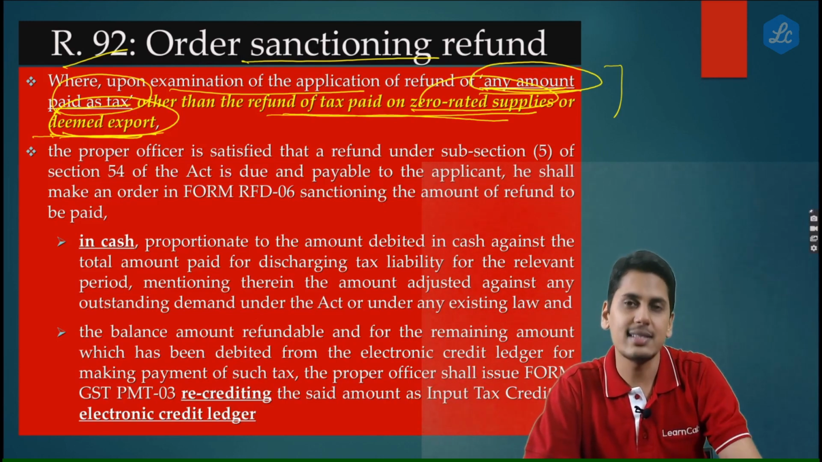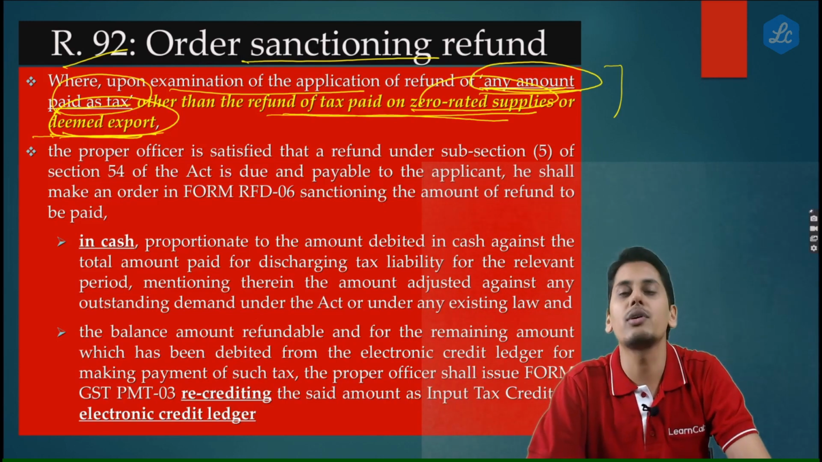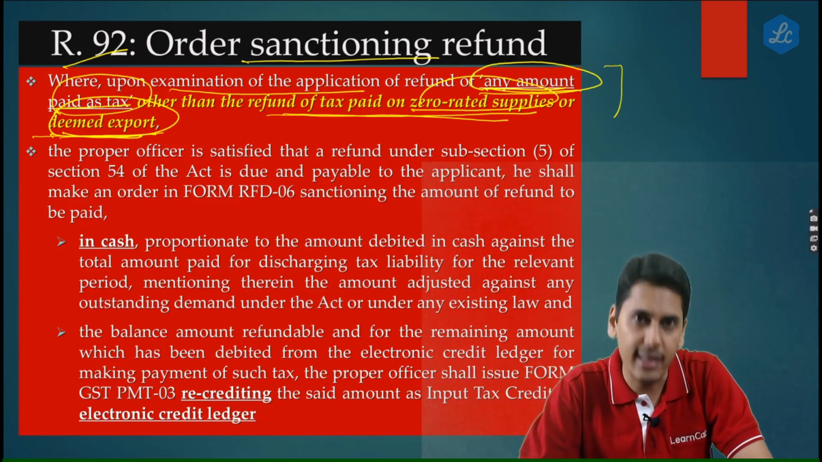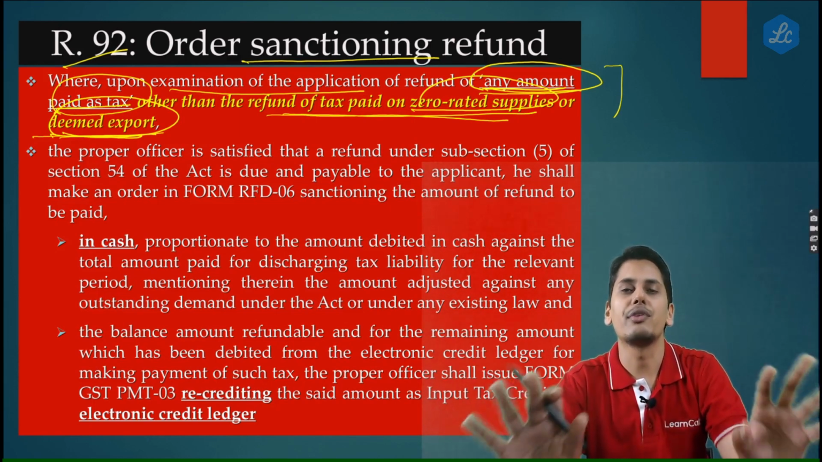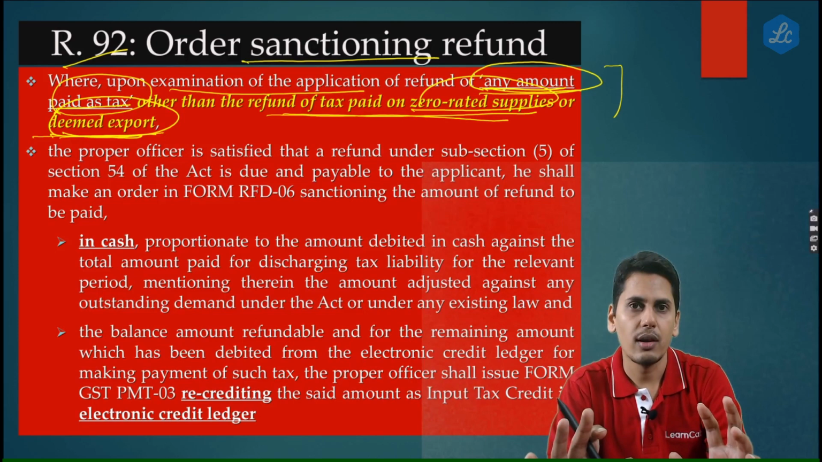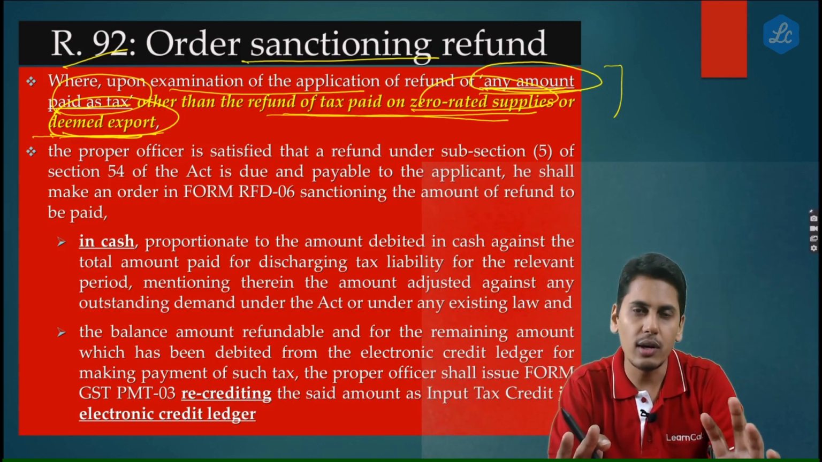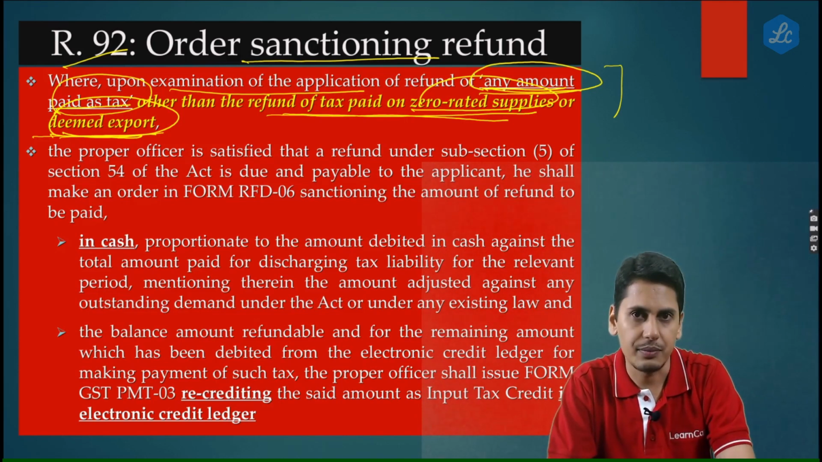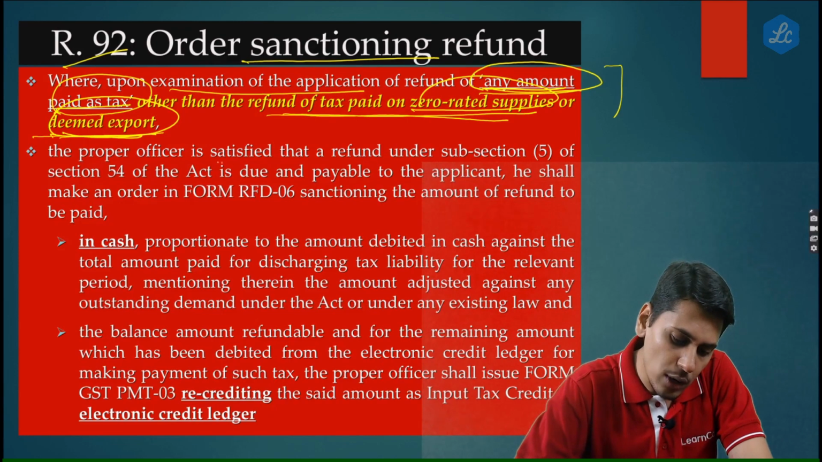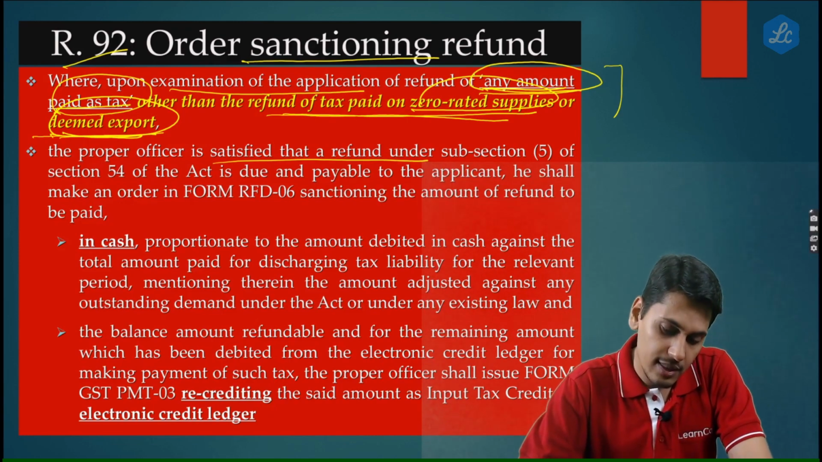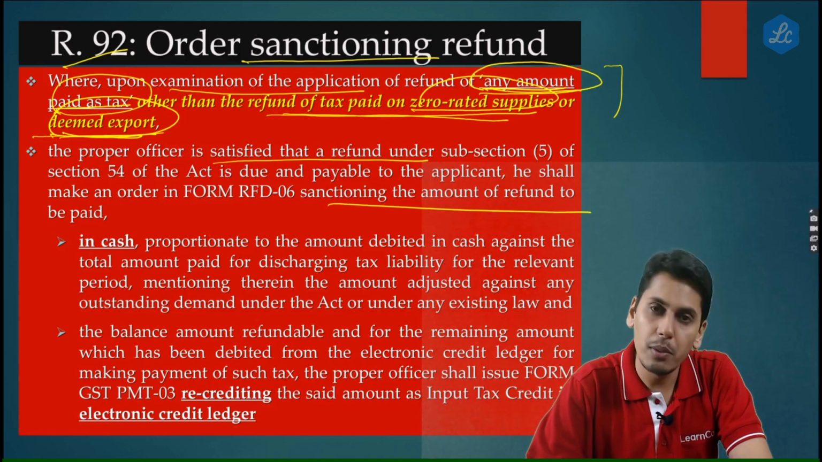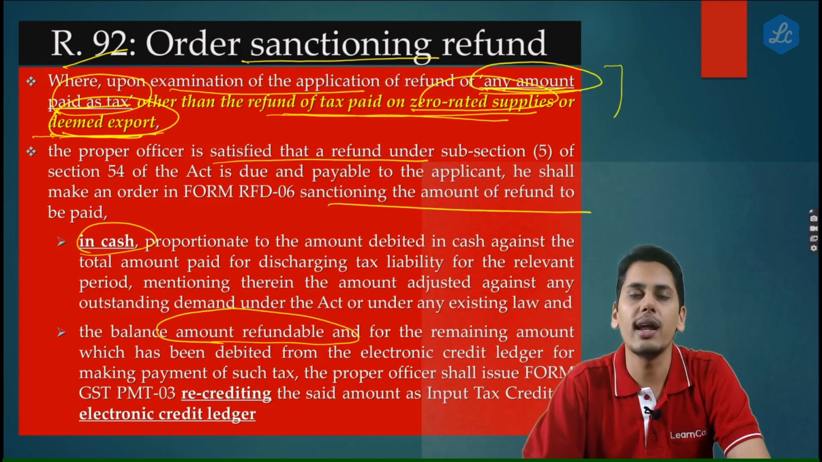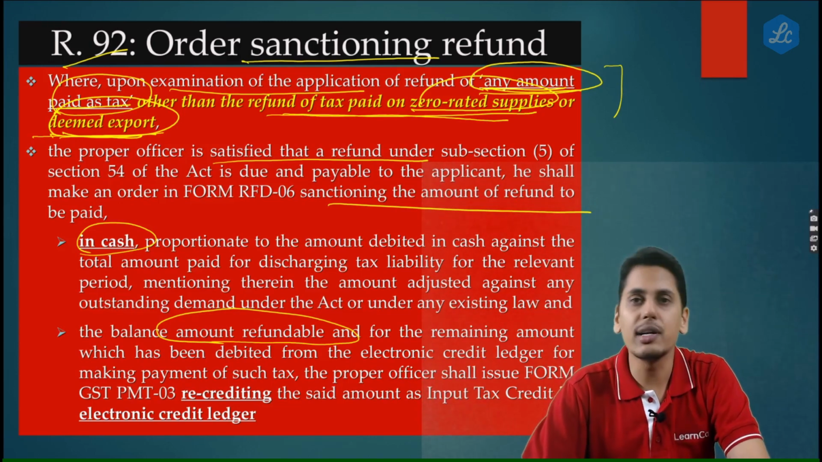So friends, having understood the background, now when an applicant is asking for a refund of any amount which is paid as tax, which means asking for a refund of output tax, and it is not a zero rated supply, neither is it a deemed export, then the refund would come in two different portions. The government would first find out how much is the amount which should come to your bank account. The balance amount would go as a recredit to your electronic credit ledger. So now friends, it tells you the proper officer, if satisfied that the refund is due, would sanction the amount of refund to be paid in cash, and the balance amount refundable would go as a recredit to your electronic credit ledger.